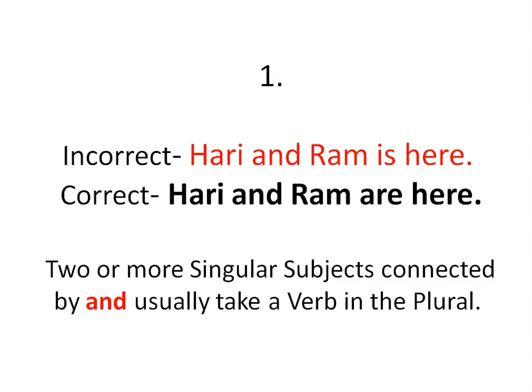It is already mentioned in the red color in the slide, which indicates that there is an error in the sentence. So what could be the correct answer? How can we rectify the error and rewrite? The answer is: Hari and Ram are here. Instead of is, we are replacing the verb is with are.